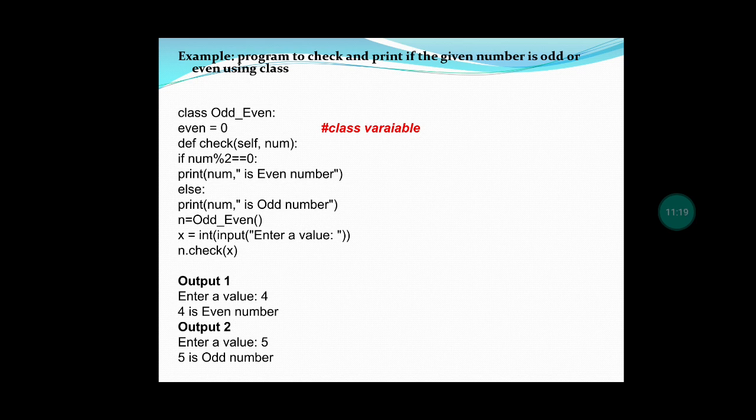Without a class also we can do this program, but if you use a class it will be easy for the user to access. So in today's class we have completed how to create and define a class, how to create an object, and how we can access the object by using the dot operator.